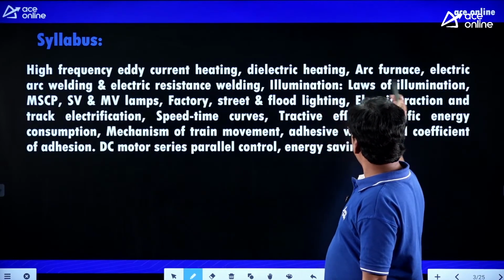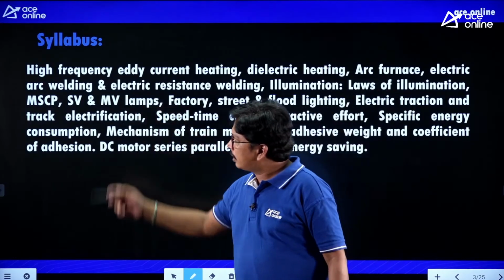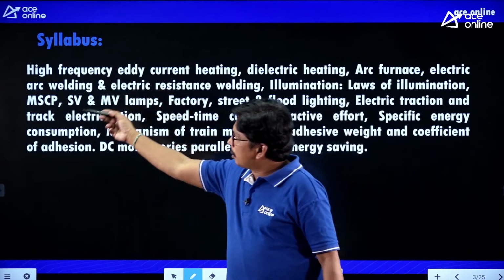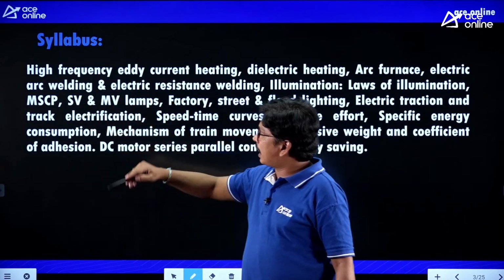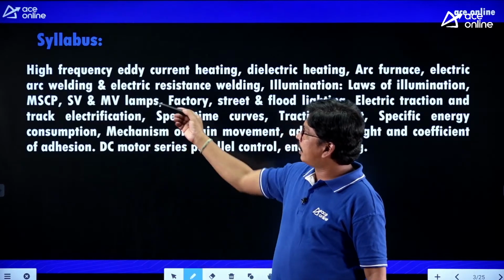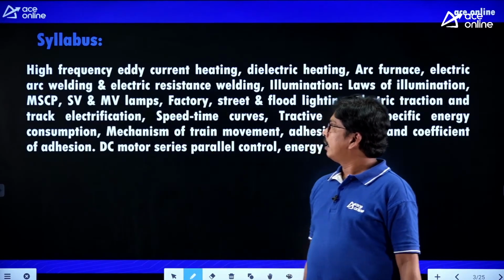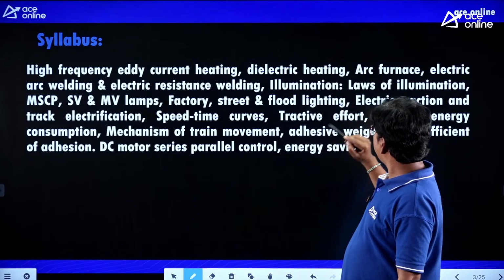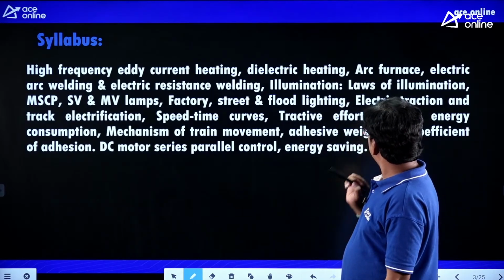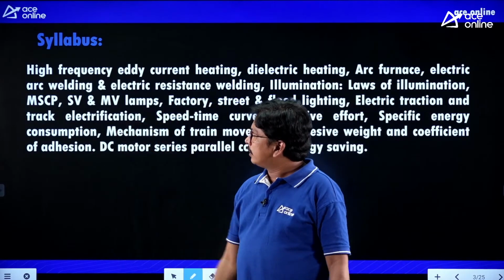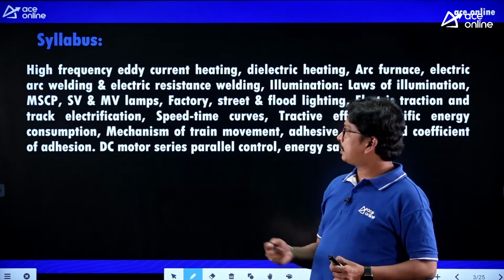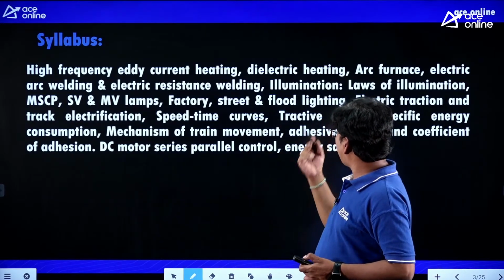In illumination, the laws of illumination, mean spherical candle power, sodium vapor lamps and mercury vapor lamps, and factory and street flood lighting, and electric traction, track electrification concepts and speed time curves, tractive efforts, right?